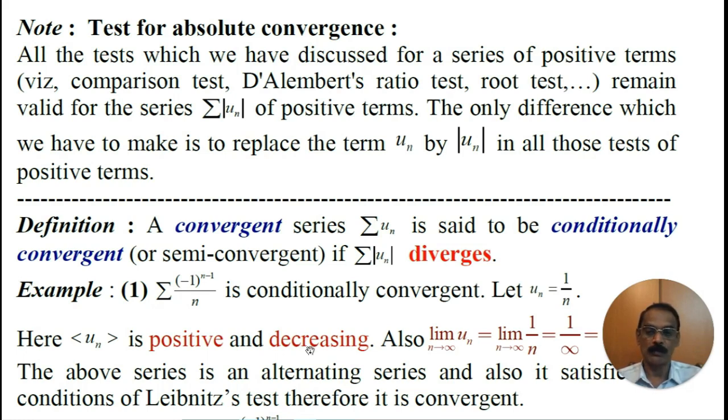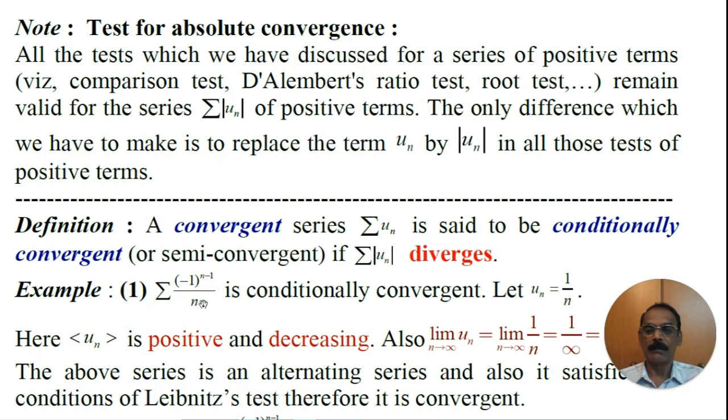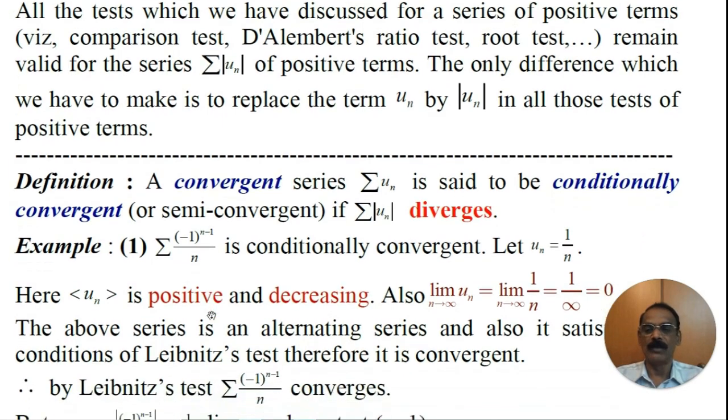Therefore, Un is greater than Un plus 1, decreasing. Also, limit of Un equal to limit of 1 by n as n tends to infinity is 1 by infinity, that is equal to 0. Thus, all the conditions of Leibniz test are satisfied. Therefore, by Leibniz test, the given series, namely Σ (-1)^(n-1) by n, is